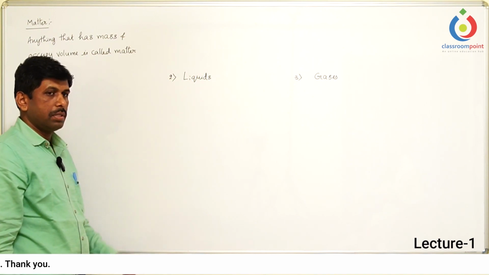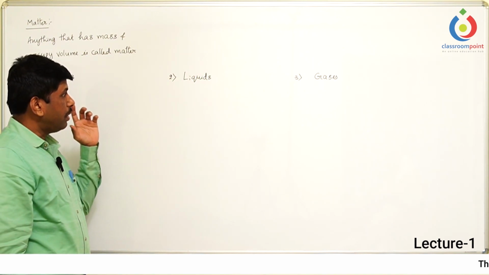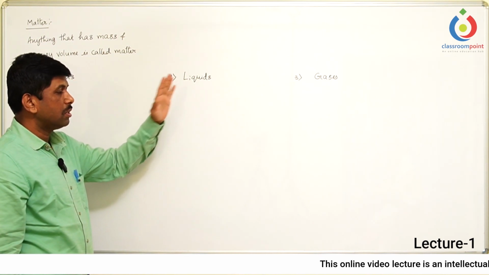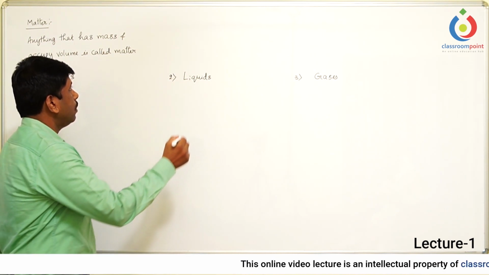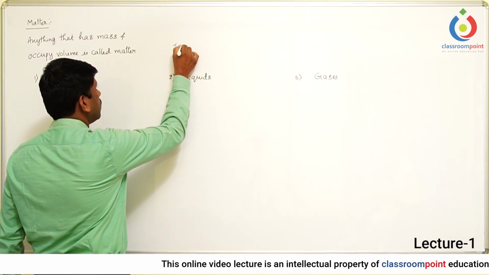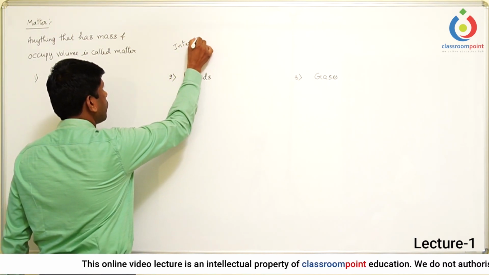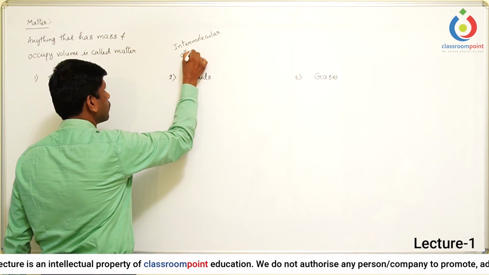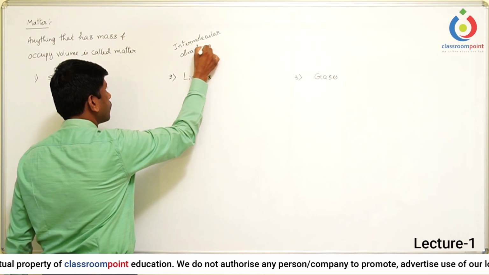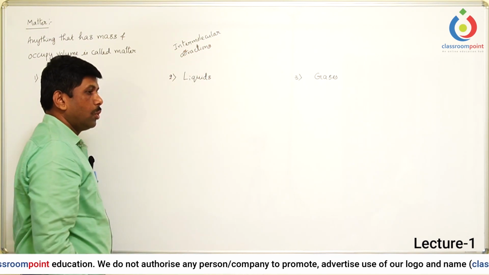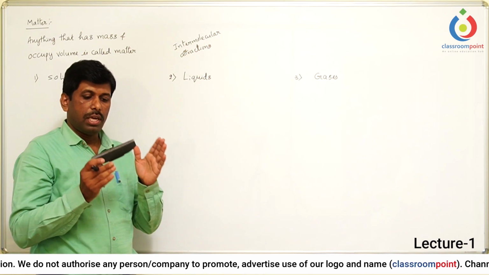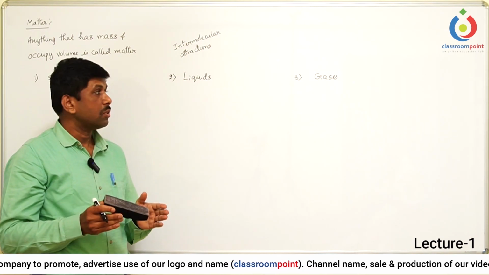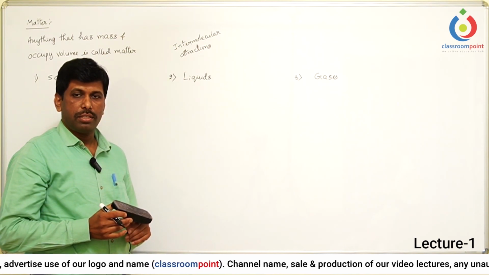So why does matter exist in these three different forms? What is the main factor keeping the various particles in the form of solids, liquids or gases? That is nothing but intermolecular attractions. The attractions among the particles or molecules are called intermolecular attractions.